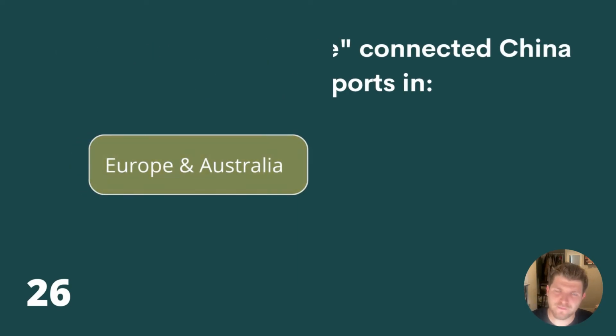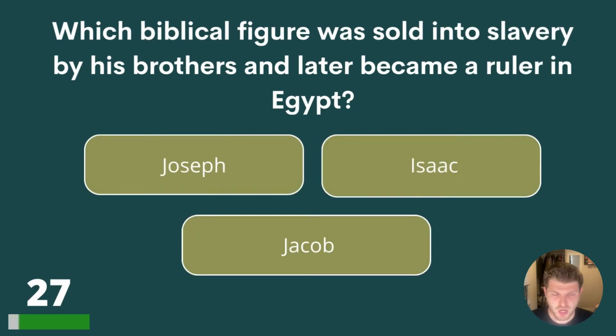We're over halfway now. We're on to question 27. Which biblical figure was sold into slavery by his brothers and later became a ruler in Egypt? Joseph, Isaac, or Jacob?